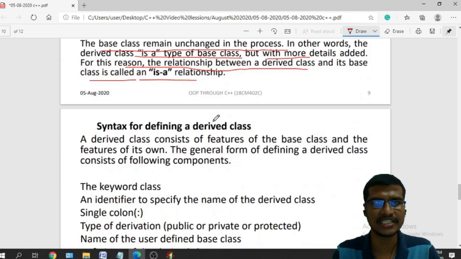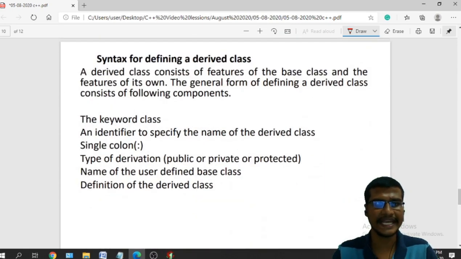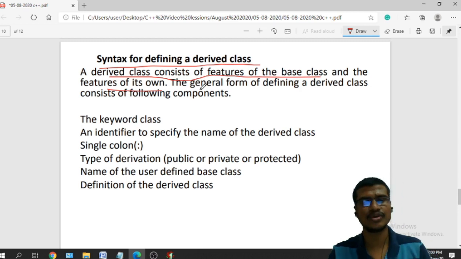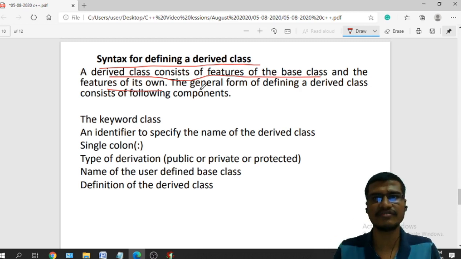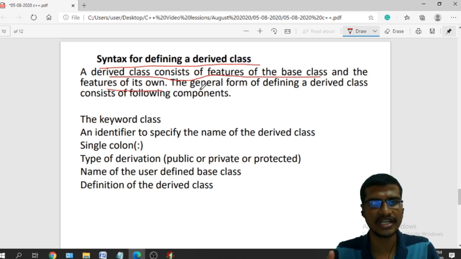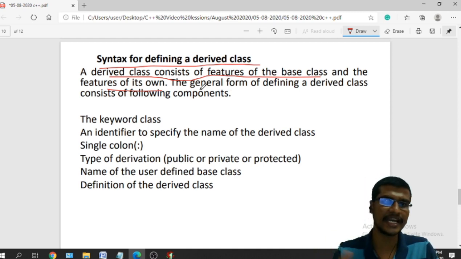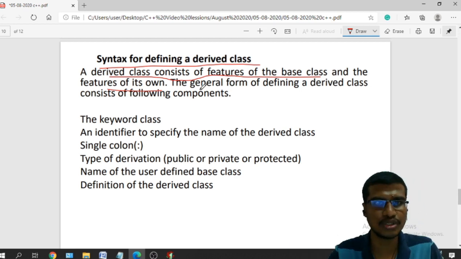And the next concept is the syntax for defining a derived class. A derived class consists of features of the base class and the features of its own. In the derived class I can write the features of the base class, or I need not write them, since those features will be inherited directly.